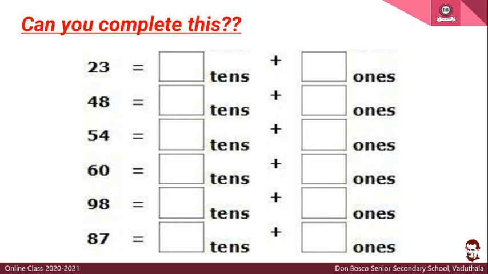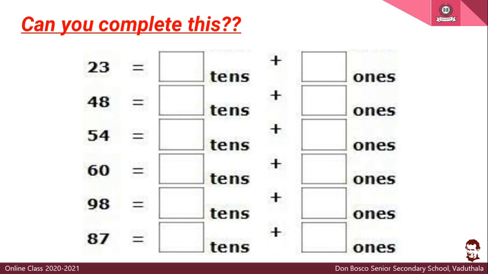Now we will go to the second one. What is the second one? 4, 8. How will you read 4, 8? Yes, it is 48. Now we have to write how many ones and tens are there in 48. How many ones are there in 48? Yes, it is 8. And how many tens? It is 4. Now you have another number, 60. How will you read 60? It is 60. Now how many ones are there? It is 0. There are 0 ones. Then how many tens are there? There are 6. So in 60 we have 6 tens and 0 ones.